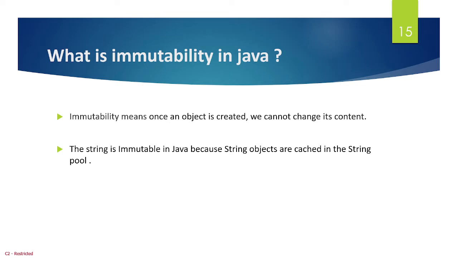Next question is, what is immutability in Java? Immutability means once we create an object, we cannot make any changes to it. We cannot modify that object. That is the concept of immutability, and the example of immutability is String.